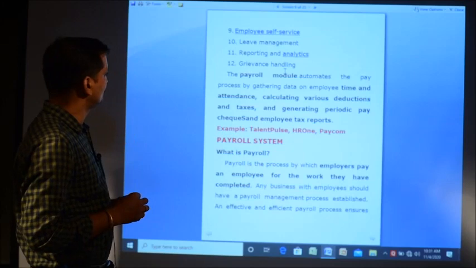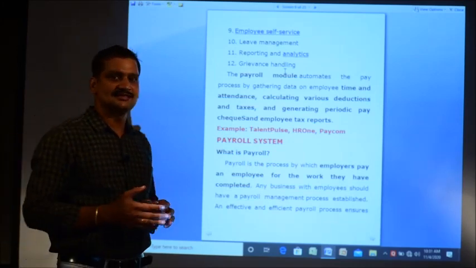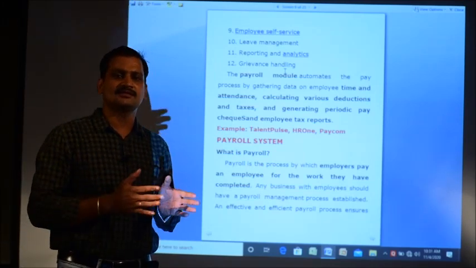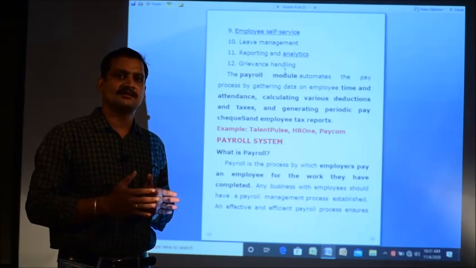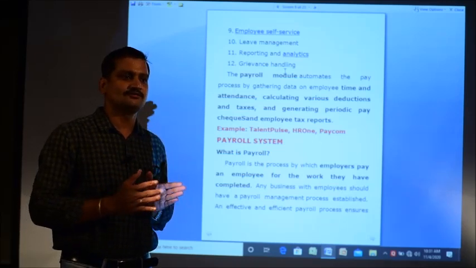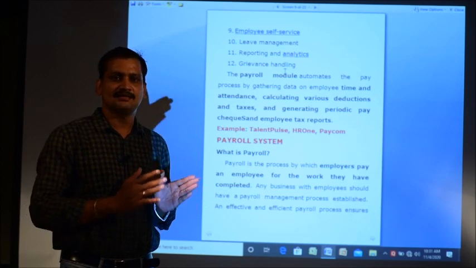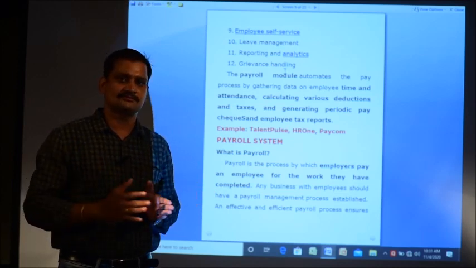Then leave management. As the employees take leaves, there are different kinds of leaves categorized, and it has been set how many CL, how many EL, and how many of other types of leaves the organization is going to give.